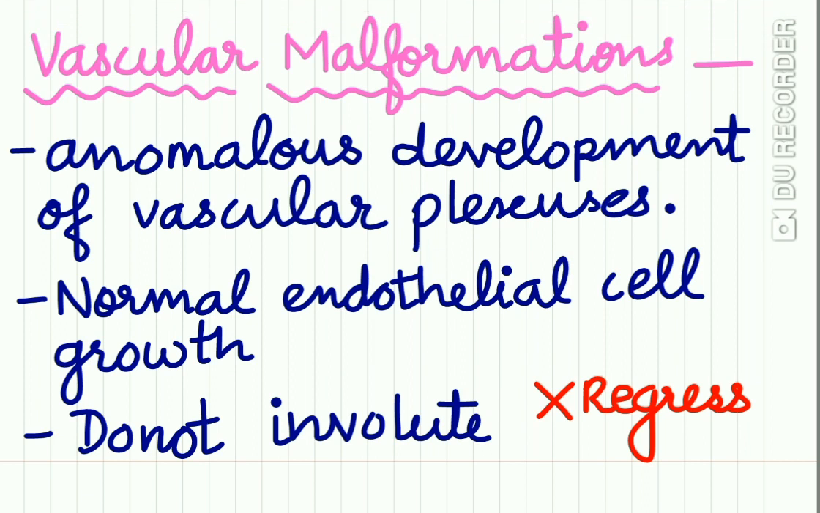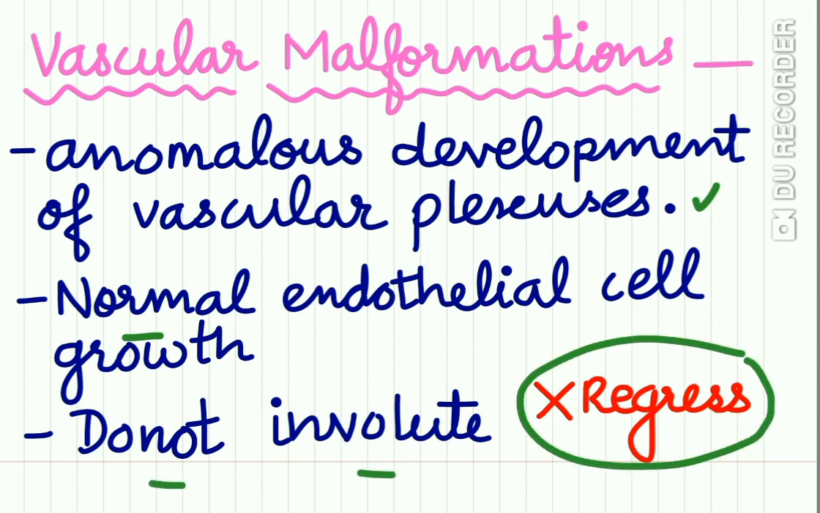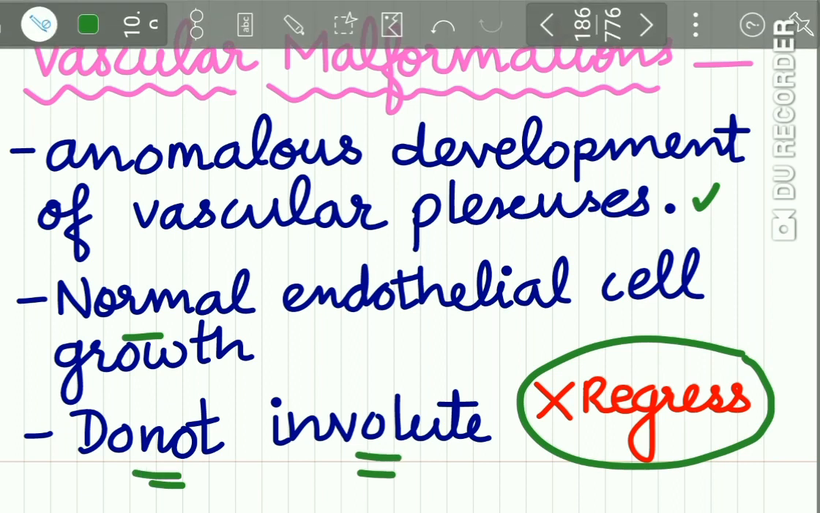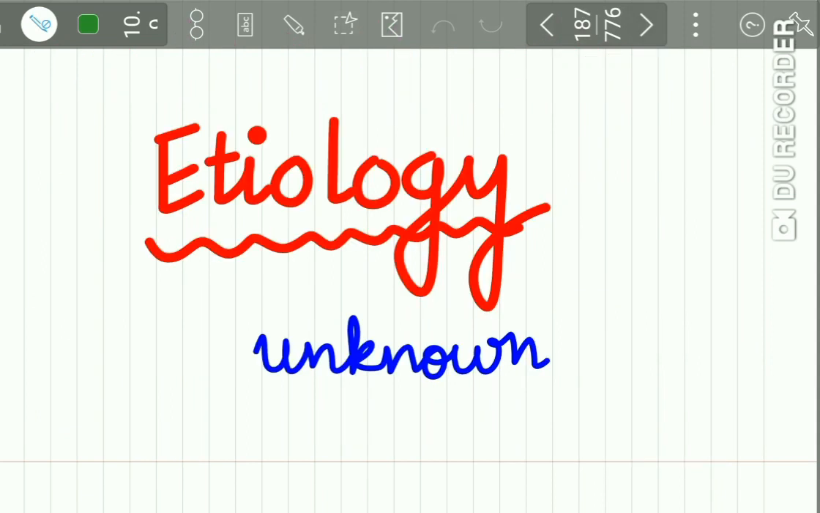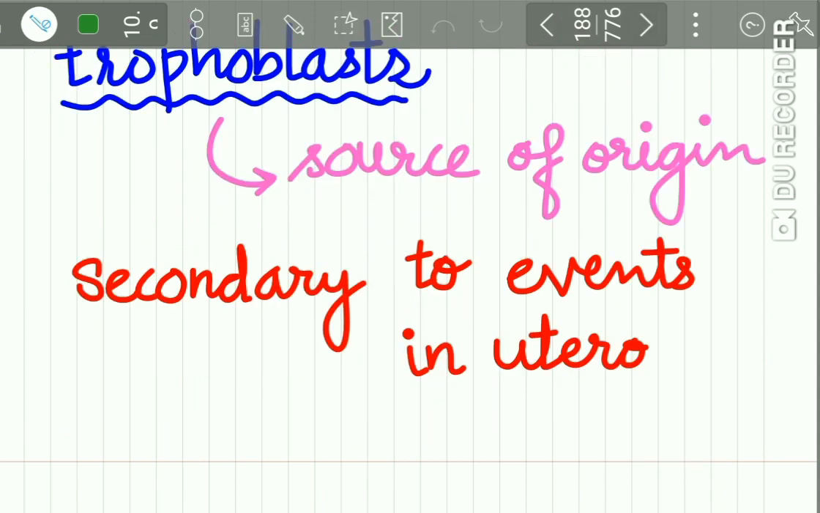While vascular malformations are anomalous development of vascular plexus showing normal endothelial cell growth, and these vascular malformations do not involute, that is, there is no regression. So the key difference between vascular malformation and hemangioma is that vascular malformations do not involute or regress, while the hemangiomas, they undergo regression.